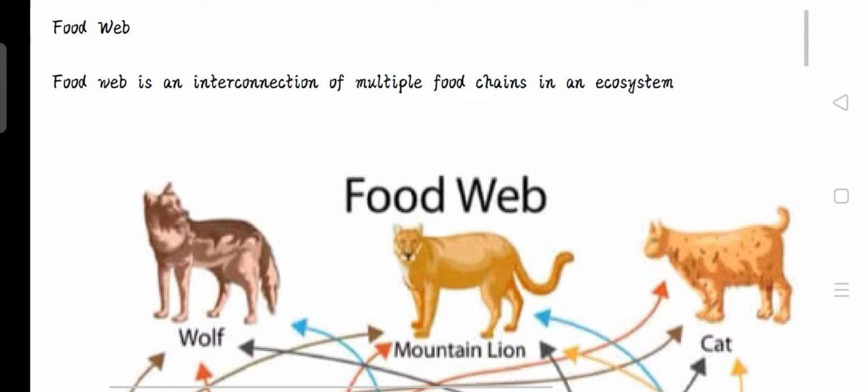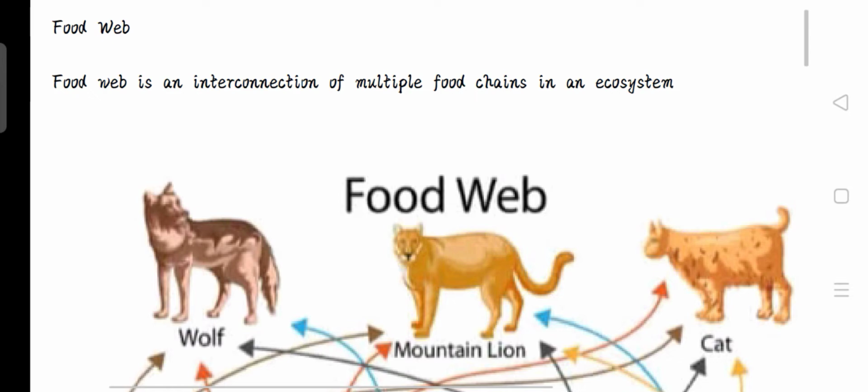So what is food web? Food web is an interconnection of multiple food chains in an ecosystem. So by interconnection, we mean man's relationship with his environment, inside his environment. It does not have to do with the outside. Everything happens inside the environment. Then by multiple food chains, we talk about the animals that increase in size, that increase in number. So that's one type of animal is being eaten by different types of animals and no longer by one type of animal.